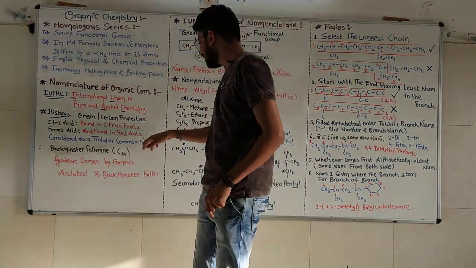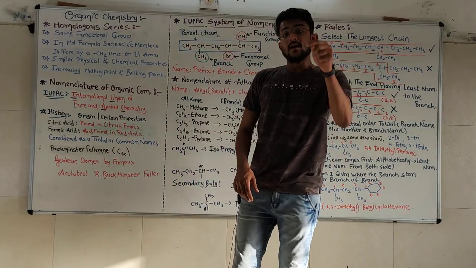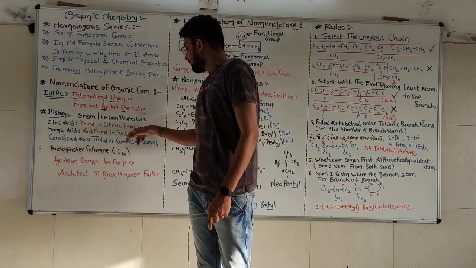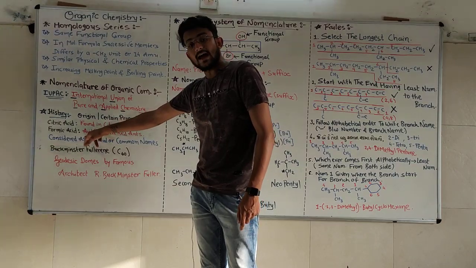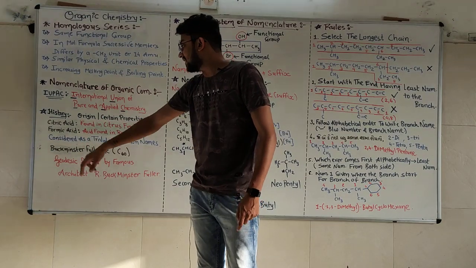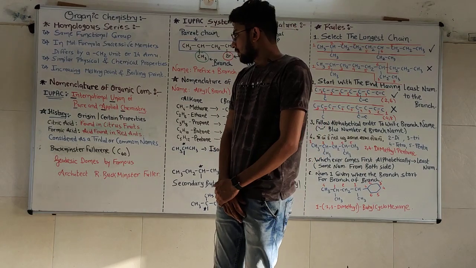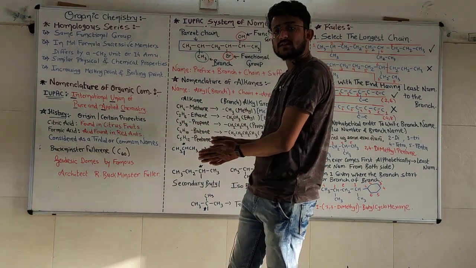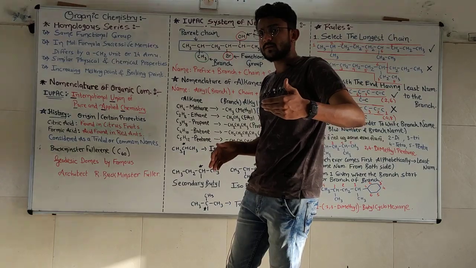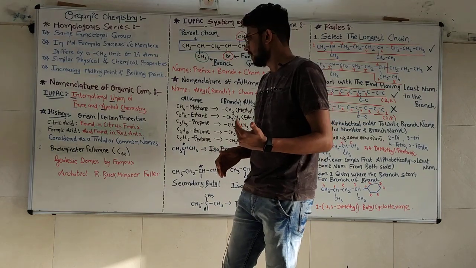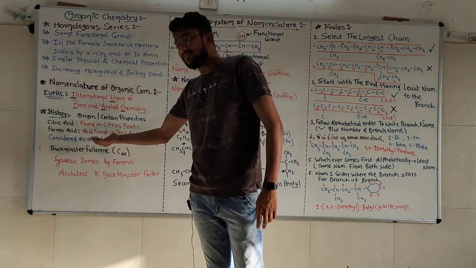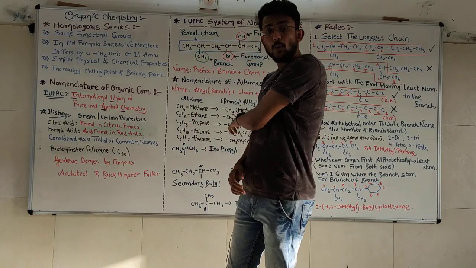So from the name of the ants, we come to know that formica gives us an acid, which will be known as formic acid. So these types of names are old but sometimes useful. That's why they are called trivial names or common names.